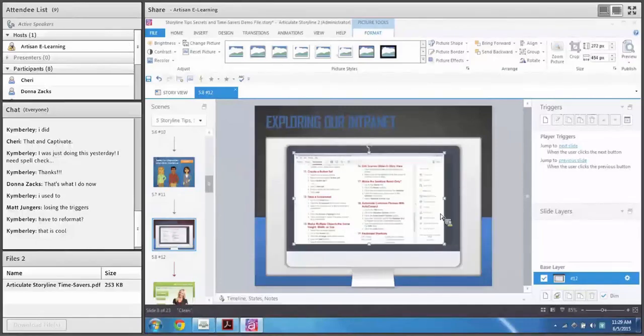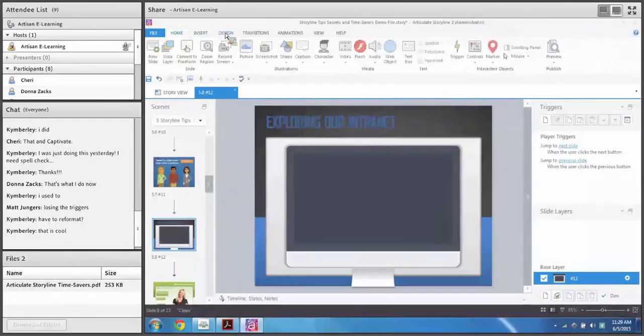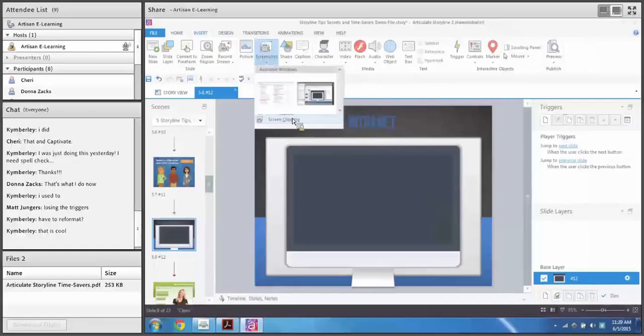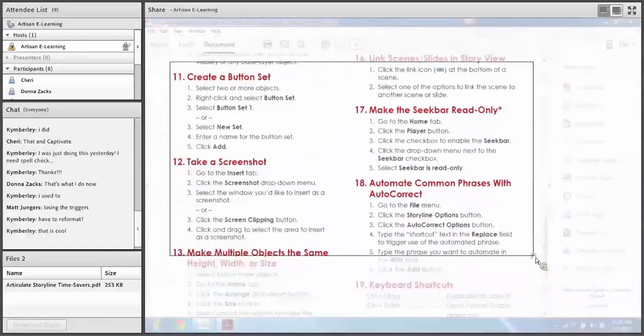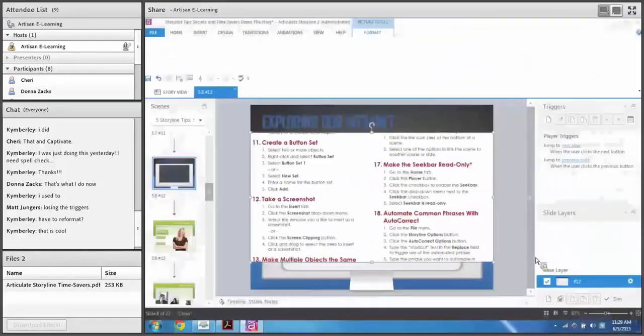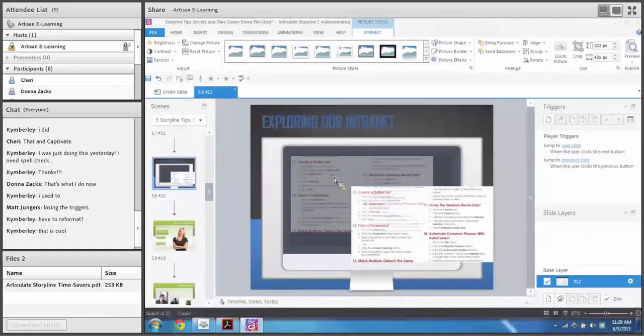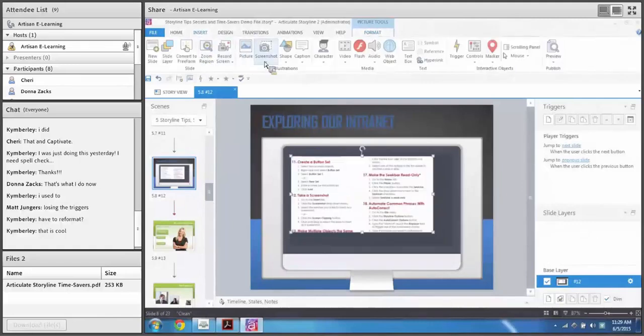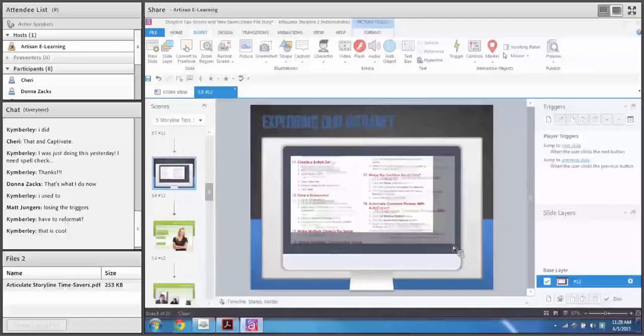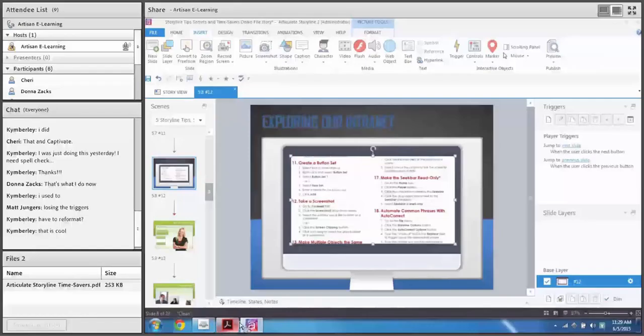That's pretty cool. But you can also do something called a screen clipping. And if I click this, Storyline goes into the background, and I can actually take a screen clipping of something specific, and when I let go, that screen clipping comes right back into Storyline, and I can put that wherever I want. So it's under Insert Screenshot. Many people don't realize it's there. It's kind of hidden in plain sight. So you can take screenshots directly within Storyline and not have to use an outside tool.